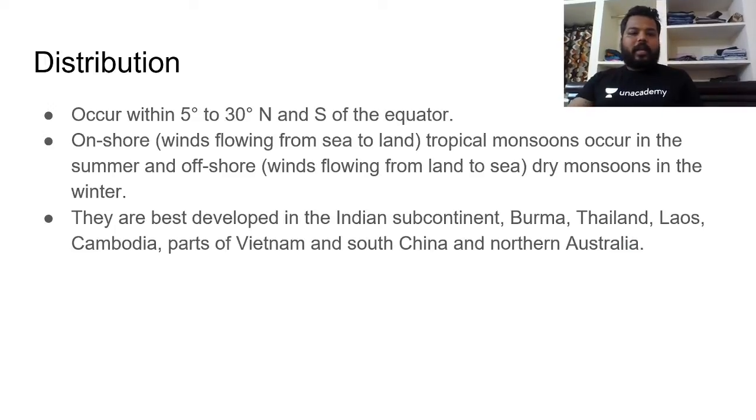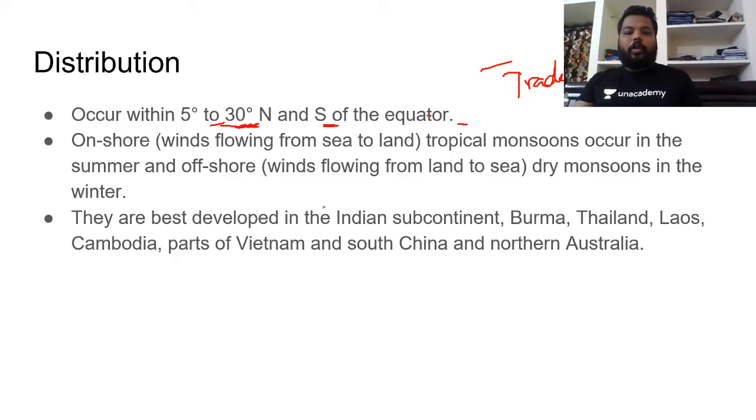As I have said, the distribution happens between 5 degree to 30 degree north and south of the equator, and that too on the eastern margins. Clear? As they are located on the eastern margin, every time they would be under the influence of onshore trade winds. You can see here the trade winds, which may be offshore and onshore, and hence this tropical monsoonal climate has the influence of onshore winds.